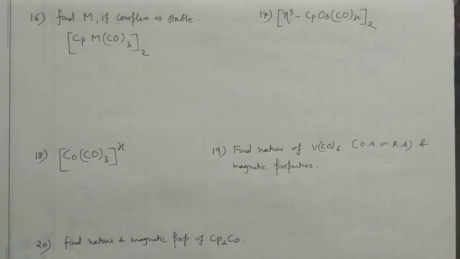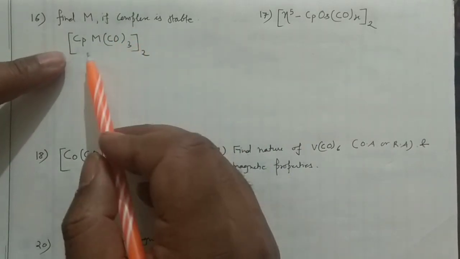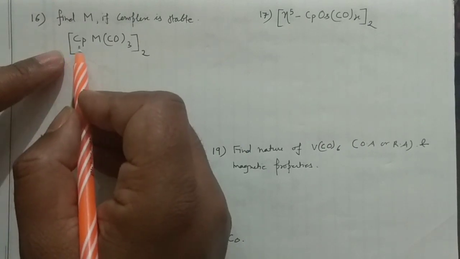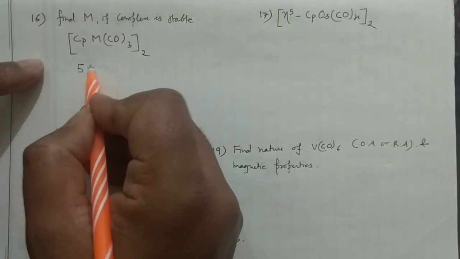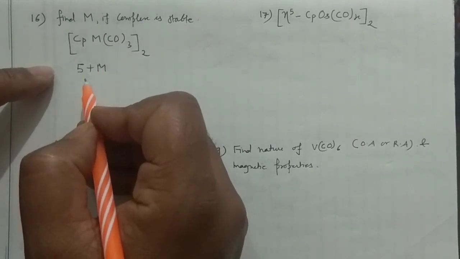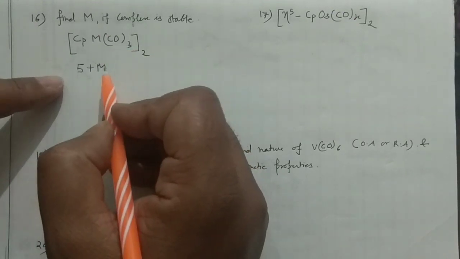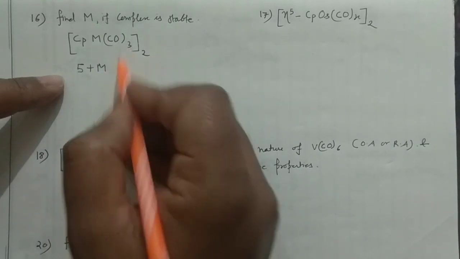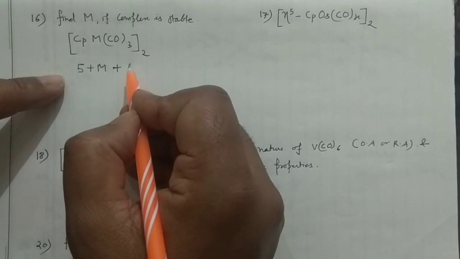Your next problem: find the metal, if the complex is stable. So this is Cp. I'm going for the neutral method, so it will give you 5 electrons. Metal, you don't know what this is. And in that case you can see the Cp, this is metal, and 6 electrons, eta-3, would be given by this species.